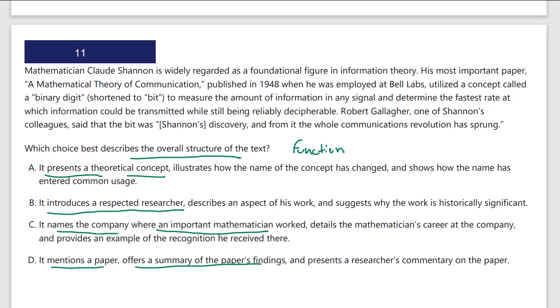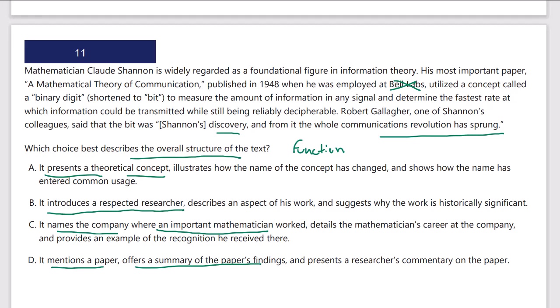Okay, so the idea that he worked for Bell Labs is not really the key idea. The fact that he created or postulated the binary digit, a bit, which is a unit of information, that is important. So the function of this seems to be to tell us that he made this foundational discovery. Gallagher, one of Shannon's colleagues, said that the bit was Shannon's discovery, and from it the whole communications revolution has sprung. So not only is it important, it's so important the whole communication revolution sprung from it, according to somebody else. So let's see what answer matches.